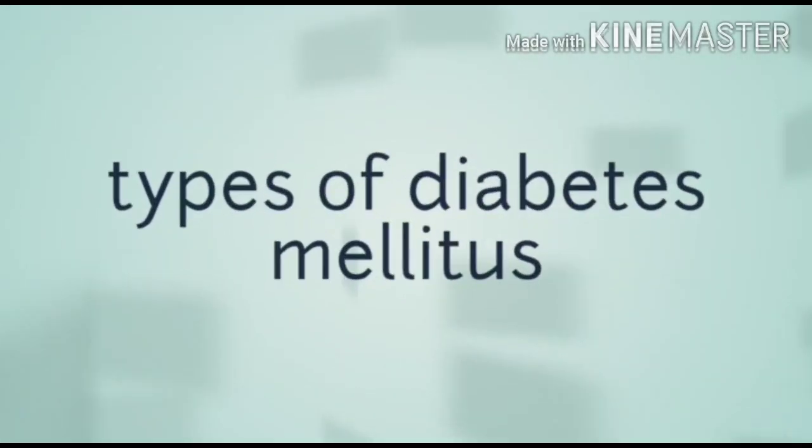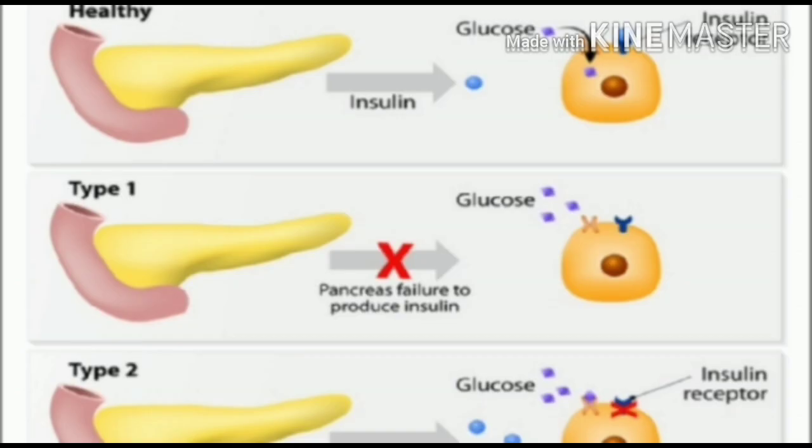So friends, our next topic deals with the study of types of diabetes mellitus. We know insulin is produced by the islets of Langerhans in the pancreas and causes glucose uptake into liver, muscle and fat, and storage of glycogen in liver and muscles. So, depending on insulin, diabetes is classified into mainly two types.